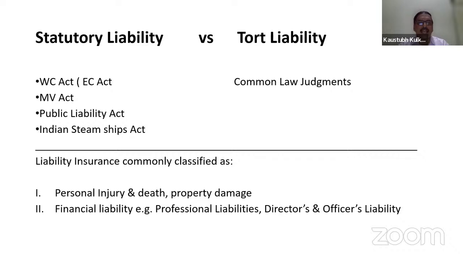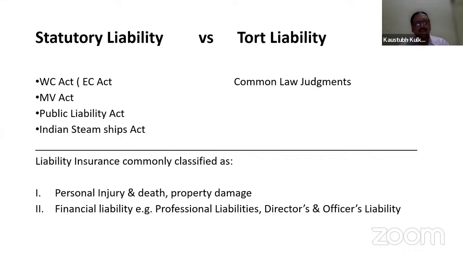These acts are made by the Indian government, and if any liability comes due to this statute, that is the act, then our insured person is liable to pay the compensation. But what is the compensation? The amount of compensation or damages to be paid is also described by these acts. Like in our Employees Compensation Act, the minimum and maximum amount of compensation is described.